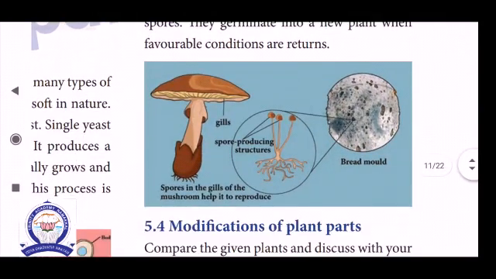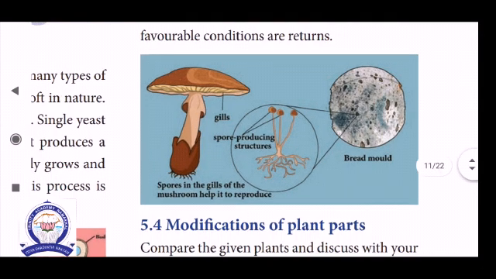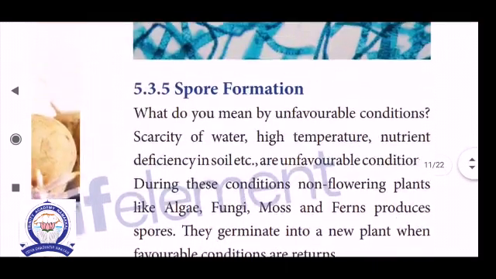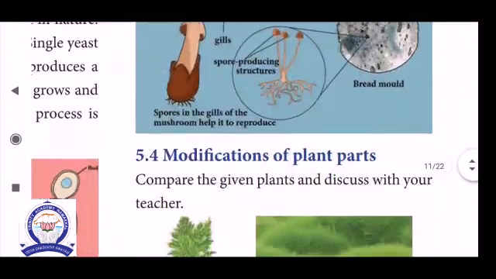See the picture. First one, for example, mushroom. See the spores, the gills of the mushroom help it to reproduce. The second one, Rhizopus. This is one of the fungi. Its common name is bread mold, because the substratum is bread. Both are examples of spore formation.